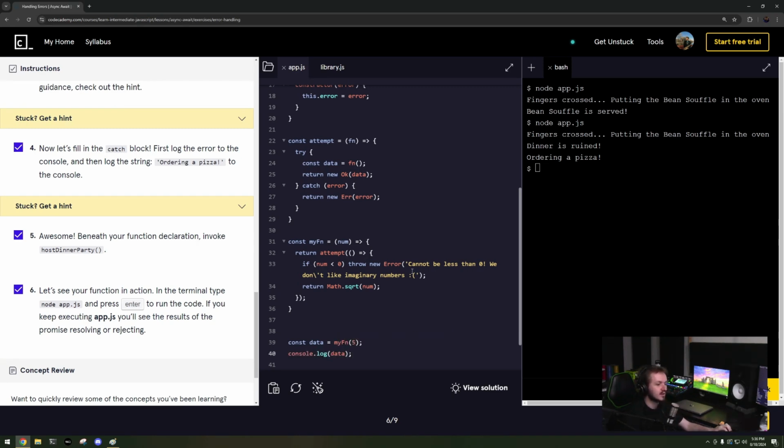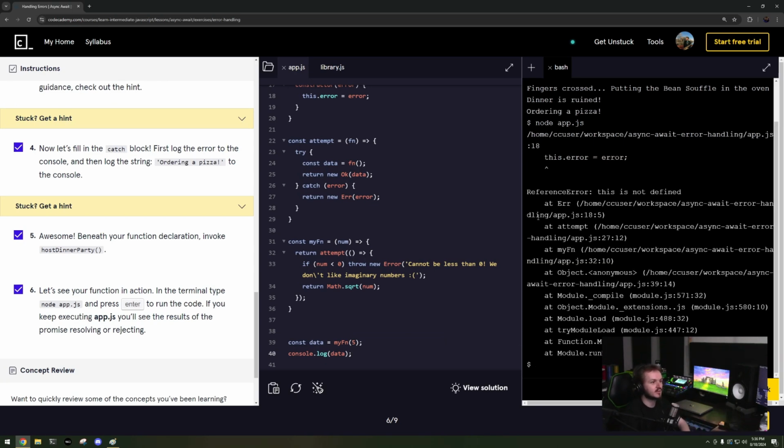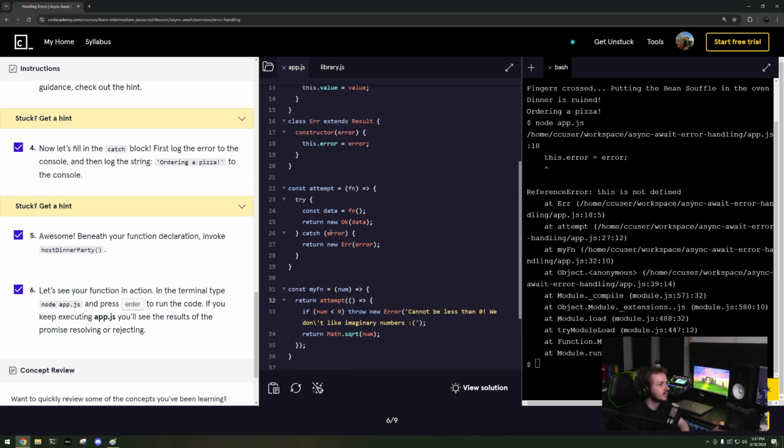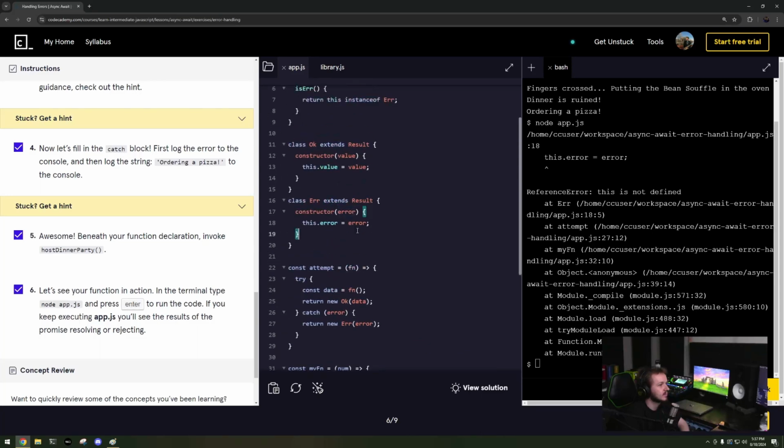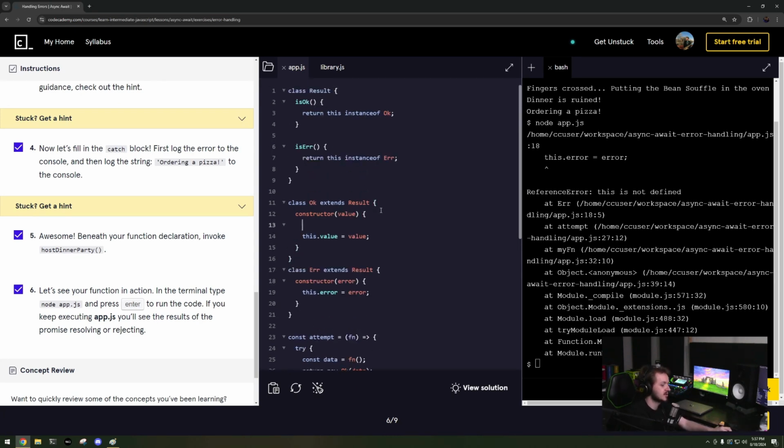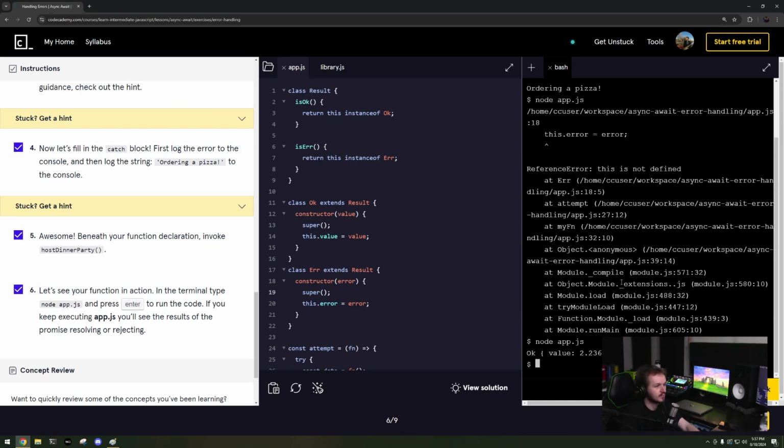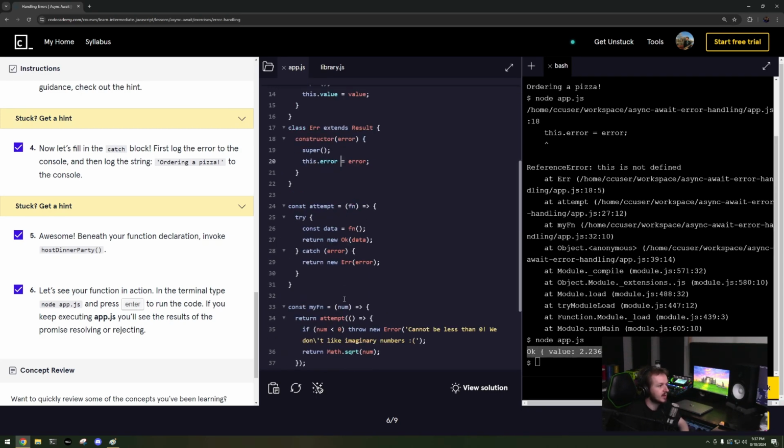And let's log it. console.log data. So if I run node app.js, this is not defined. this.error. Error. What? This is not defined. Literally inside of a constructor. What are you talking about? Oh, because I didn't do super. That's right. There we go. So notice how it returns an Ok.